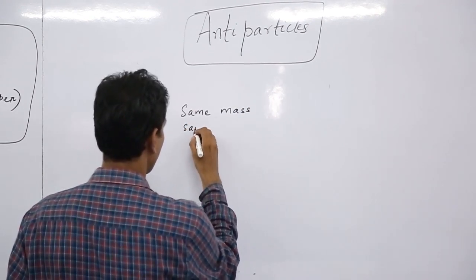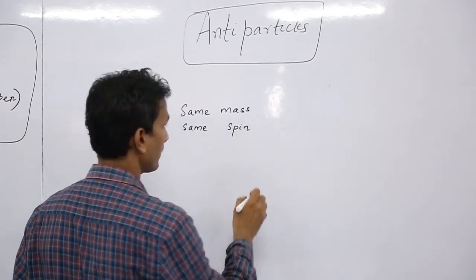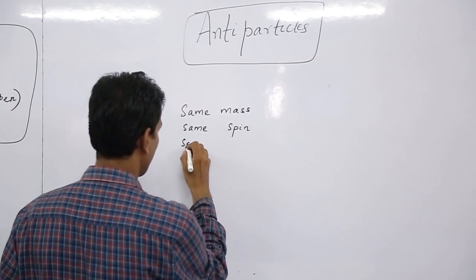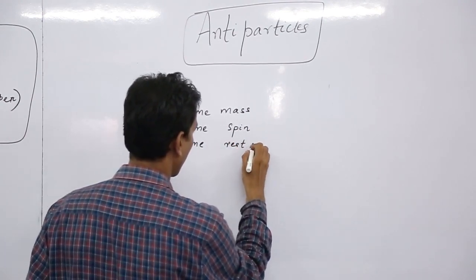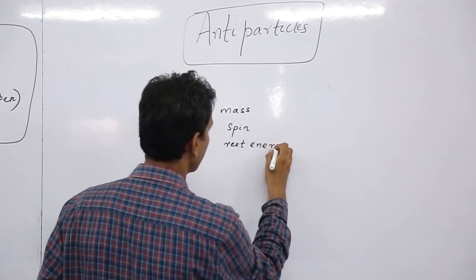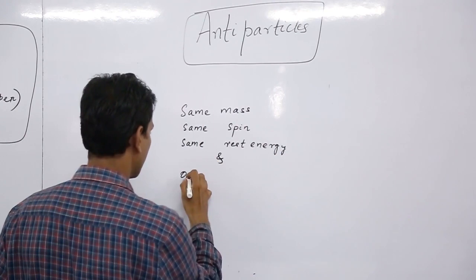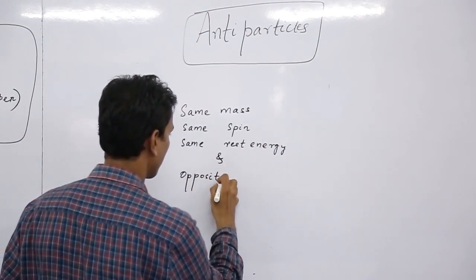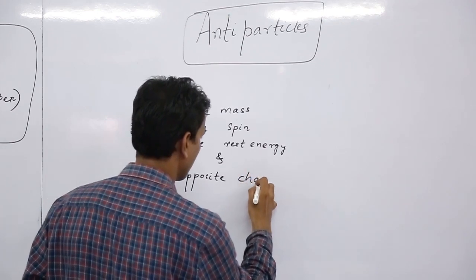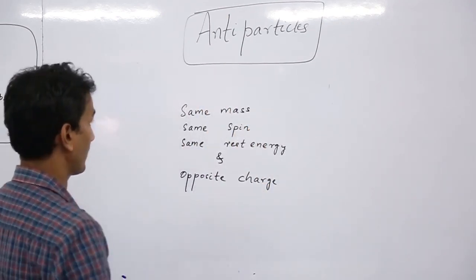Same spin, same rest energy, and opposite charge. So these are the characteristics of antiparticles.